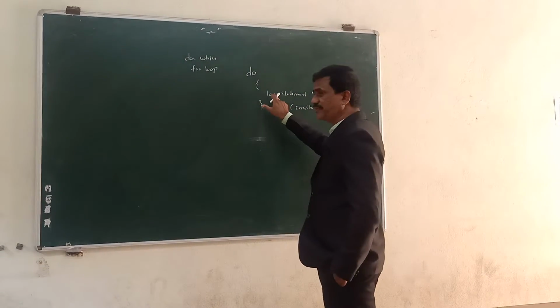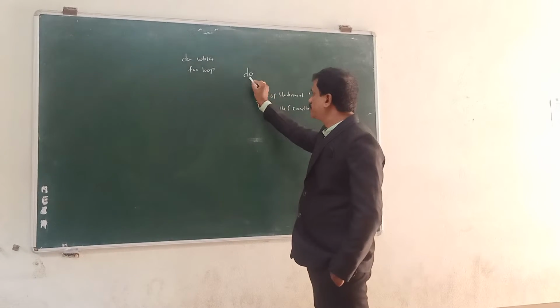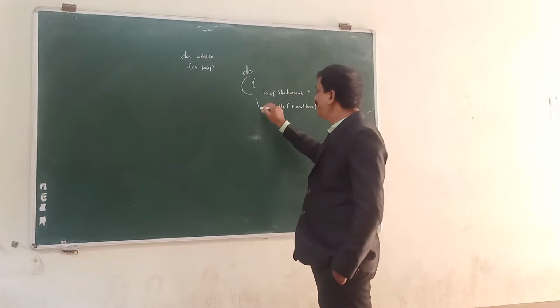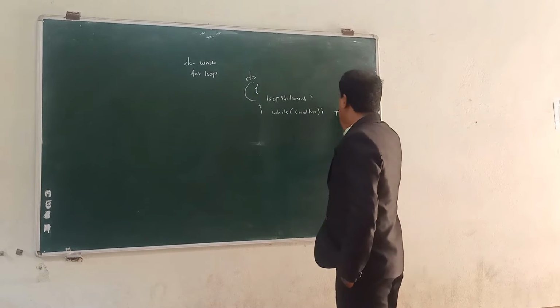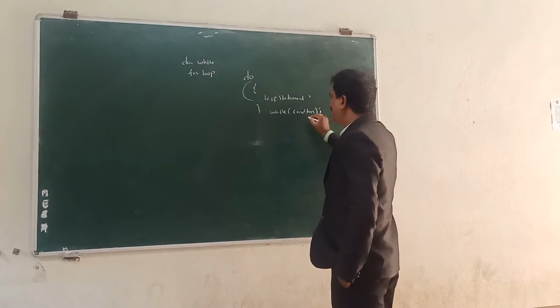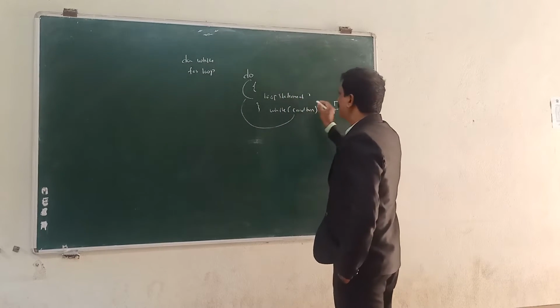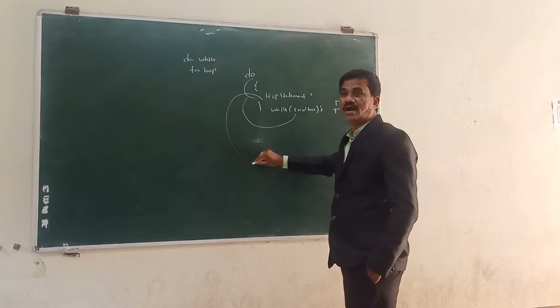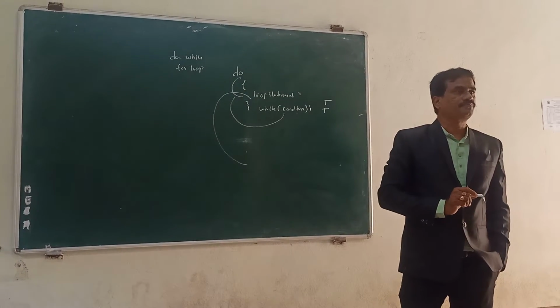So the loop statements execute irrespective of the condition; the control goes to the loop, and then it checks the condition. If the condition is true, again the control goes to the loop. If the condition is false, the control simply skips out of the loop.